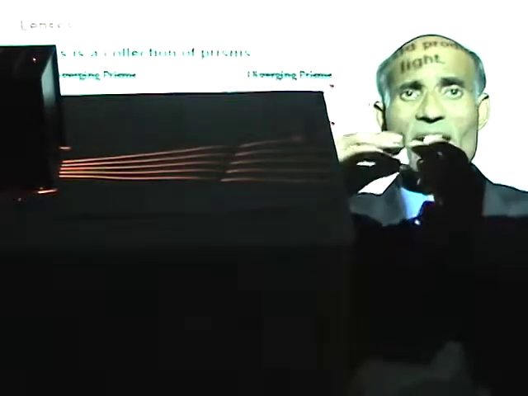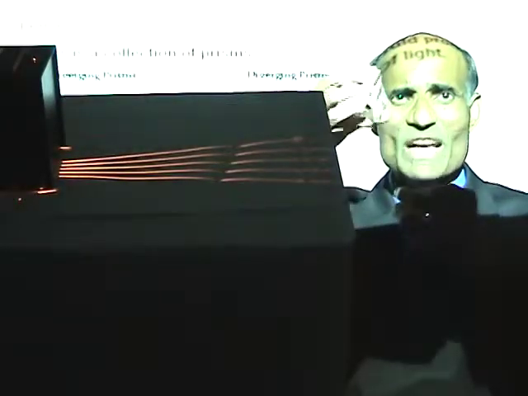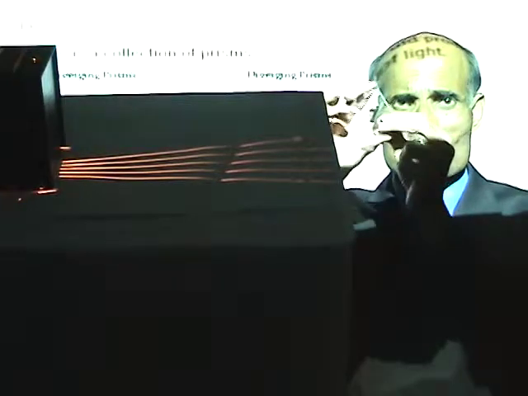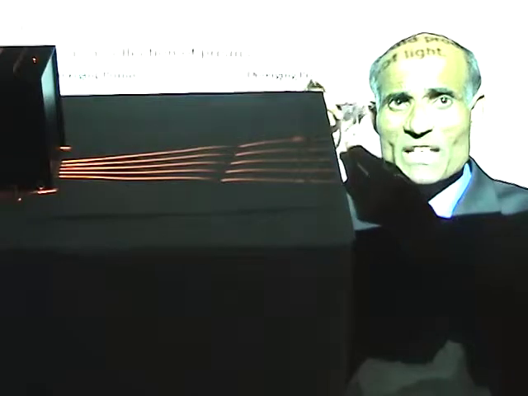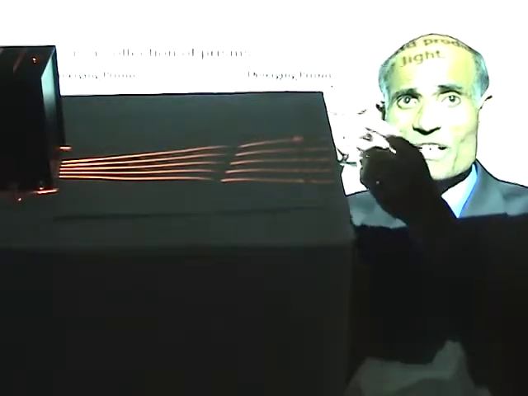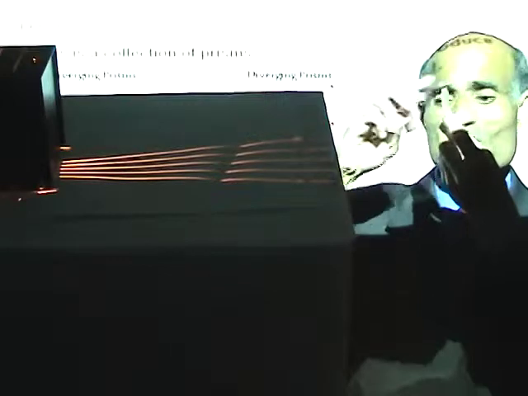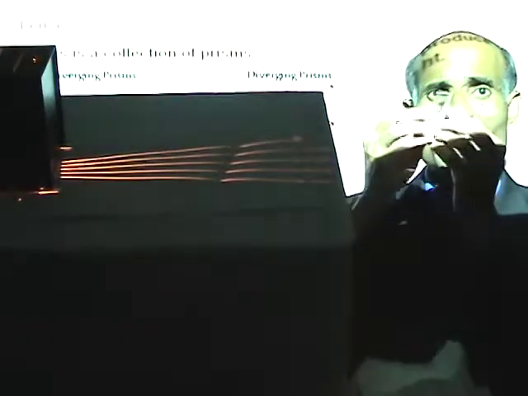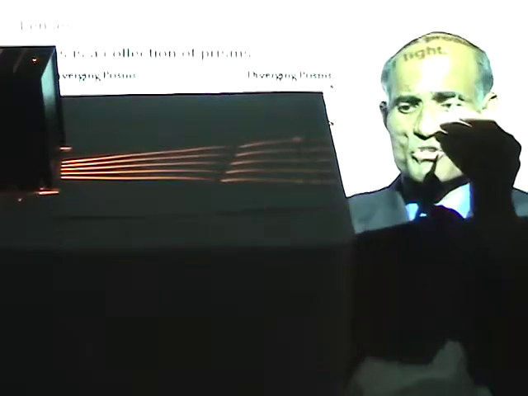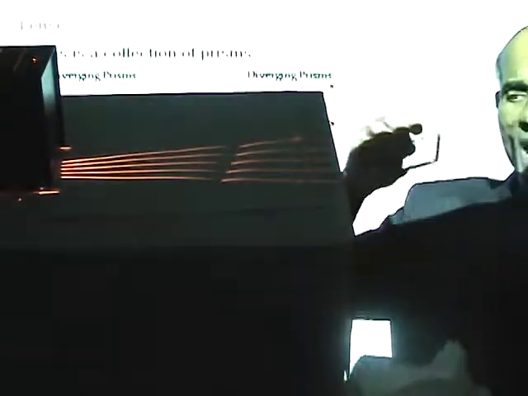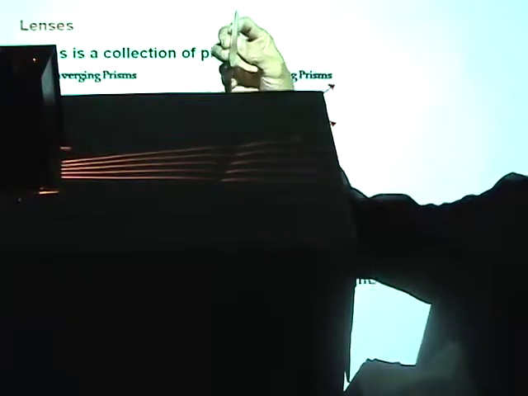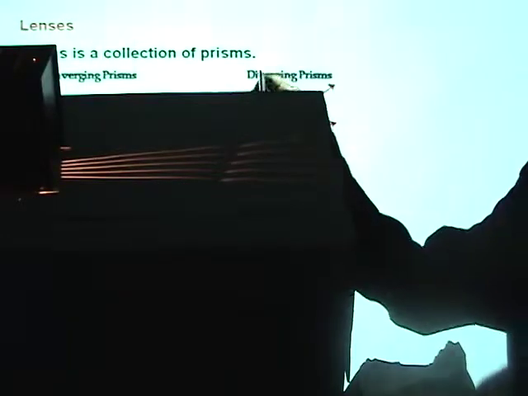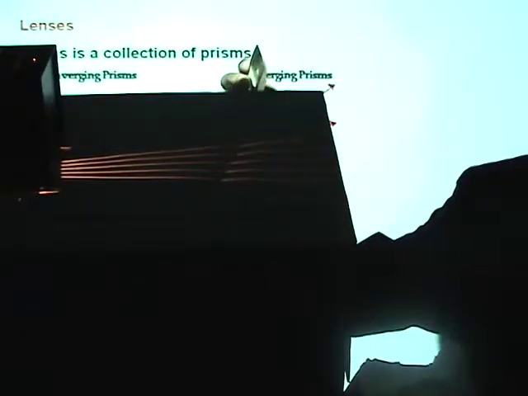Now here I have a diverging lens. Well, can you see this? Its center is thin. As you go to the edges, it gets thicker. And here I have a converging lens, which is thicker at the center and thin at the edges. Now let's see what happens when I allow a beam of light to pass through.